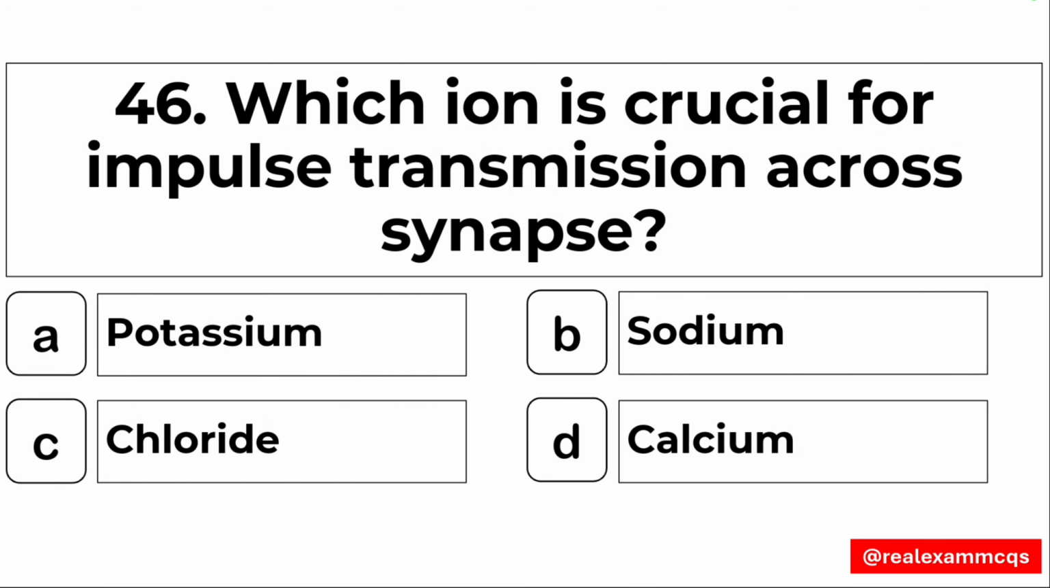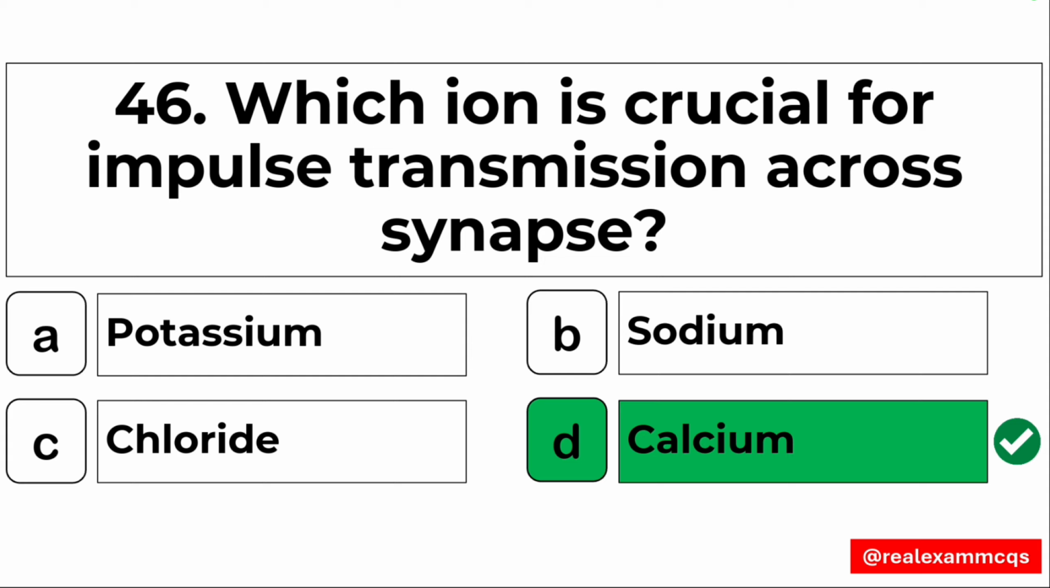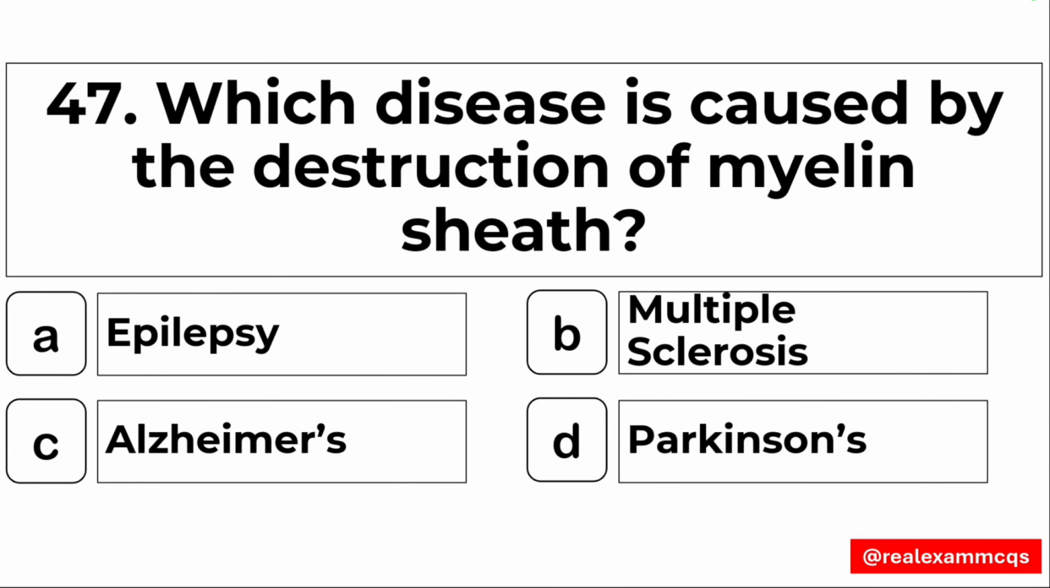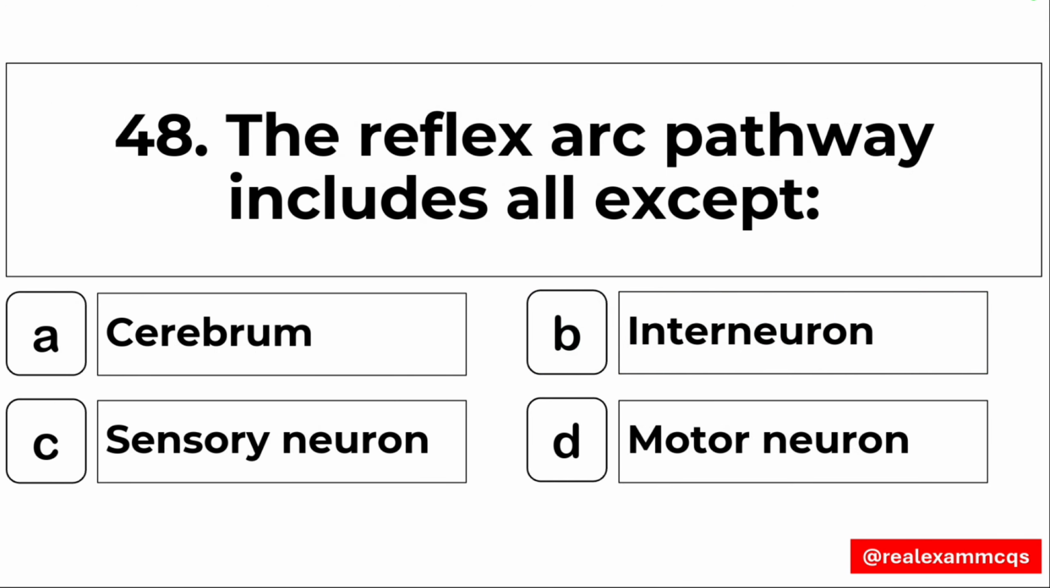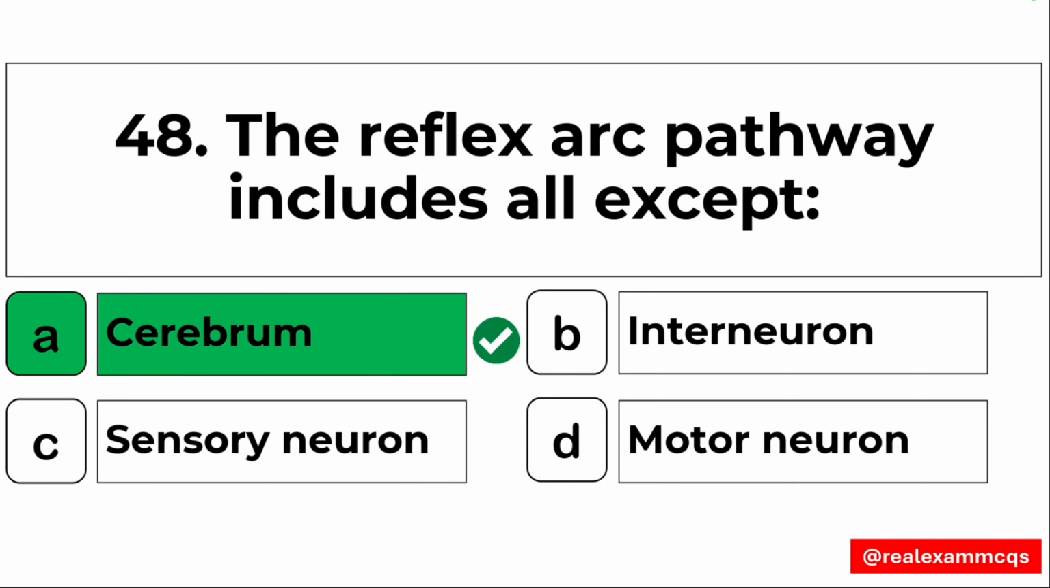46. Which ion is crucial for impulse transmission across synapse? The Ca+2 ion. Option D is the right answer, the calcium ion. 47. Which disease is caused by the destruction of the myelin sheath? Right answer, option D, multiple sclerosis. 48. The reflex arc pathway includes all except the cerebrum. Option A is the right answer, the cerebrum.